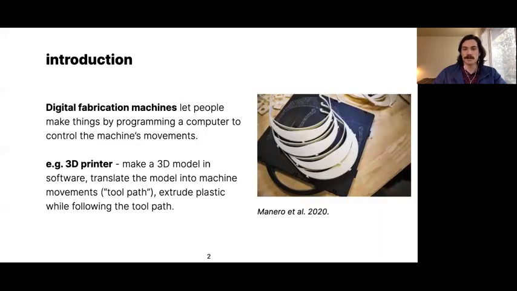So digital fabrication machines have become popular research subjects lately in HCI. And digital fabrication is an umbrella term for any machine that's controlled by a computer, also known as CNC. One example people might be familiar with is a 3D printer. A 3D printer takes a digital 3D model, translates the model into machine movements known as the toolpath, and then extrudes plastic while following this toolpath to get the final plastic object.